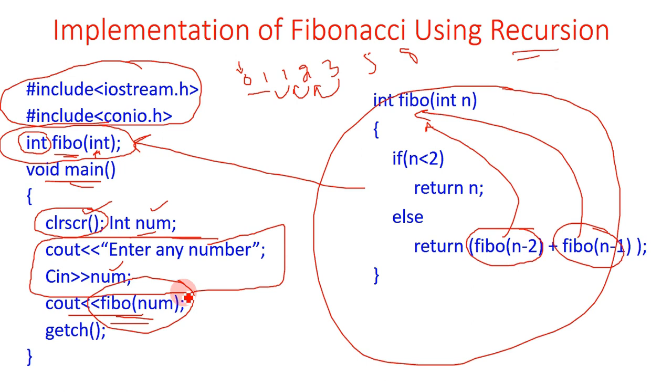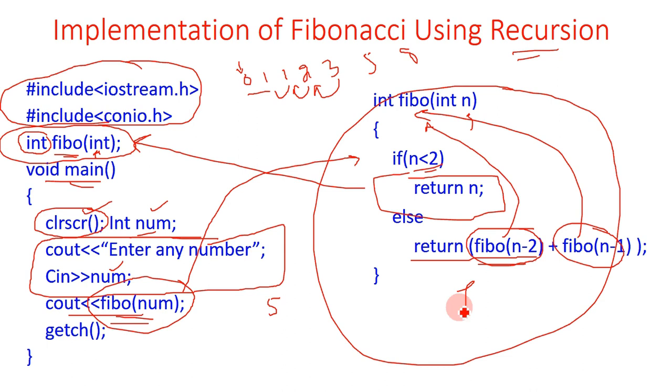So this function is called, and the number, say for example 5, goes to this n. If n is less than 2, 5 is less than 2, no. So the body of the if will not execute, and control will go to the return Fibo of n minus 1 plus Fibo of n minus 2.